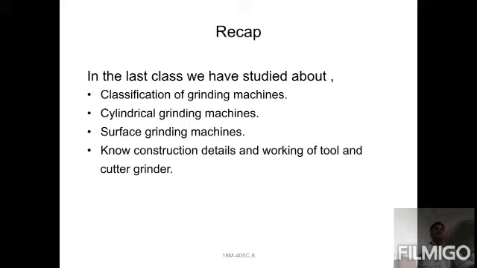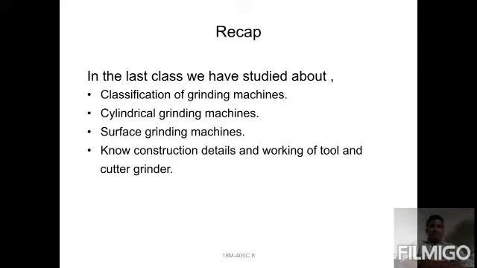Next, the headstock: the driving mechanism is provided in the headstock only. The tailstock is provided for support. The wheel head is provided for revolving the grinding wheel. And the next is chosen based on which type of work we are doing. So that is the main thing.